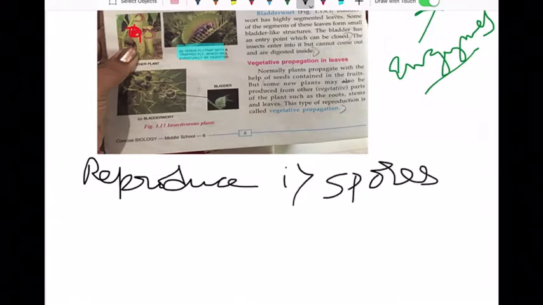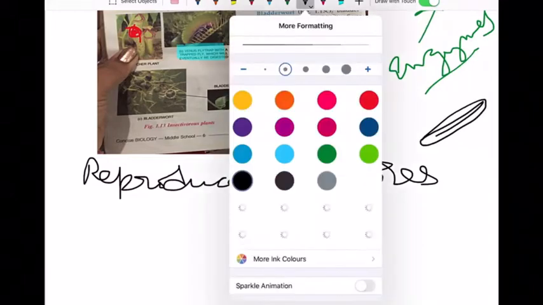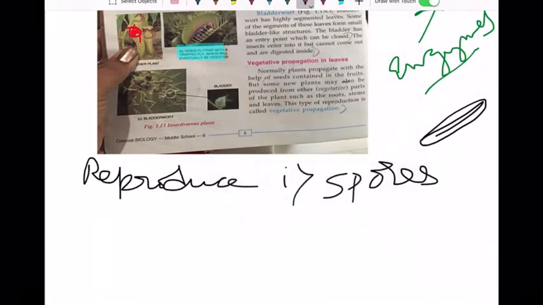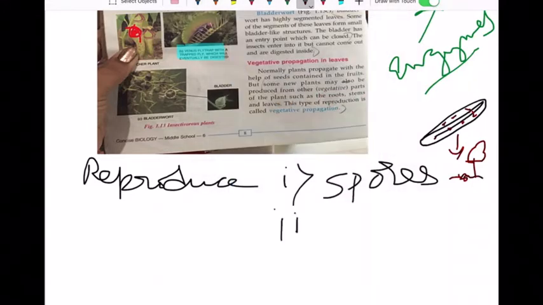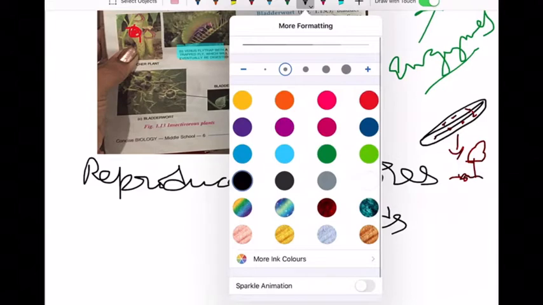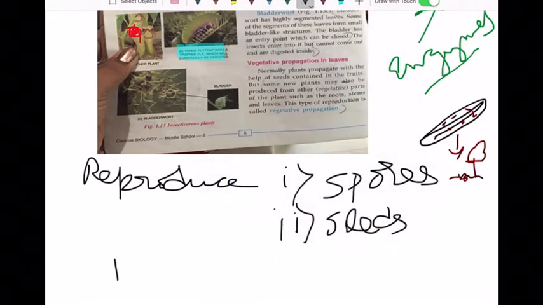spores. You know, there are seed-like things on a leaf. At the base of the leaf you will see various seed-like things. When they mature, they fall on the soil and they grow into new plants, right? Next is seeds, germination of seeds. We all know germination of seeds. And the other one is very important. We have studied in the class 5 science book, vegetative propagation.